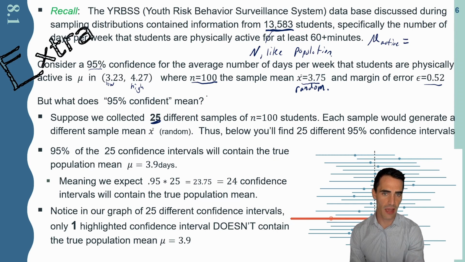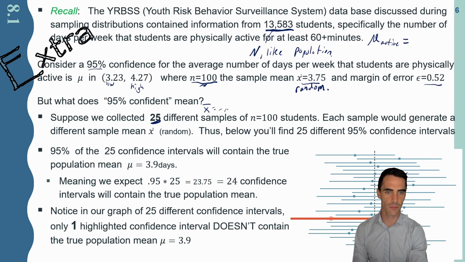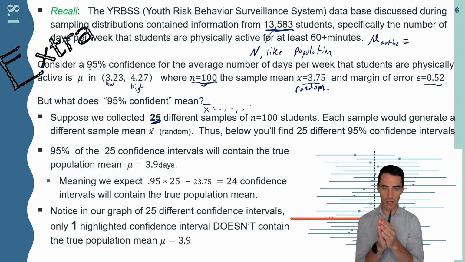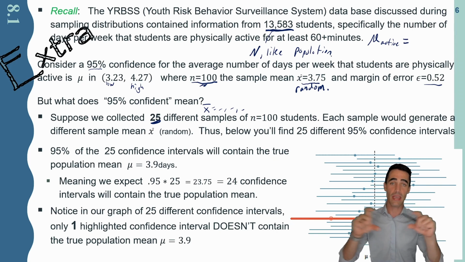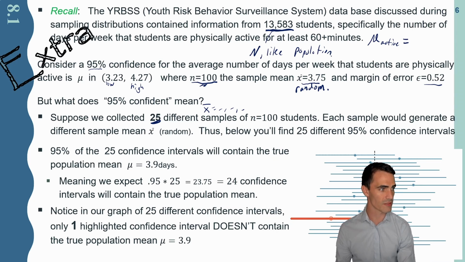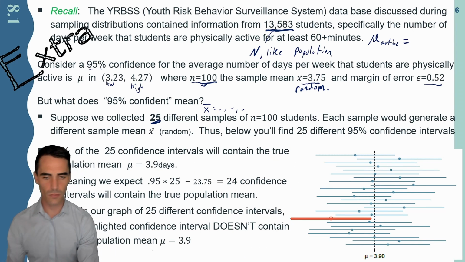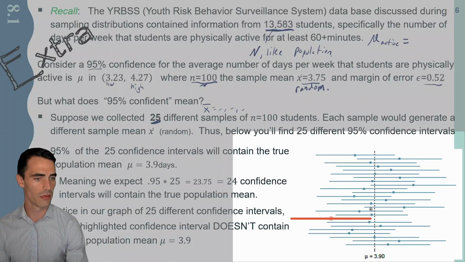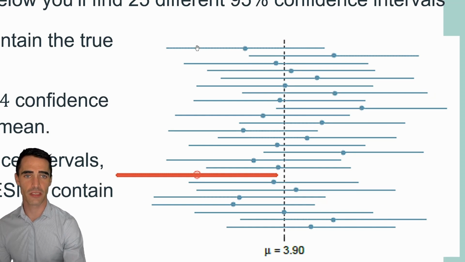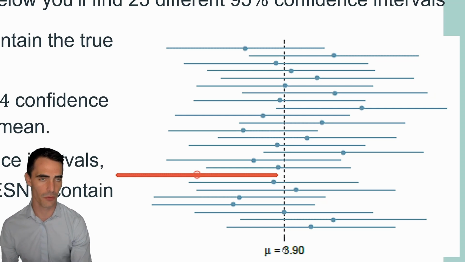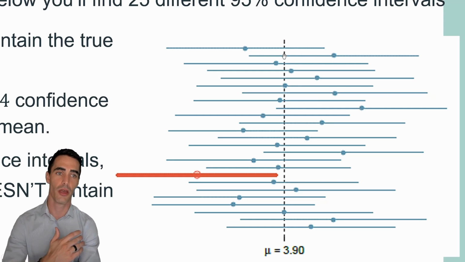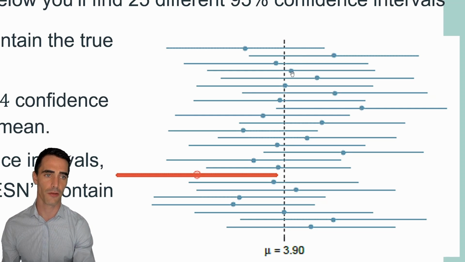Say maybe I took 25 of these samples of 100. I would have 25 different sample means, so I'd have 25 different intervals that may contain the mean. In fact, that's what this picture demonstrates. For instance, here's my first interval. Here's the sample mean right smack dab in the middle. And it actually does contain, there it is, my true population mean, information that normally we would not have access to. And here's my second interval, which, hey, look, I got a different sample mean, but with that margin of error, I still captured the true population mean. And third, fourth, and so on and so forth.